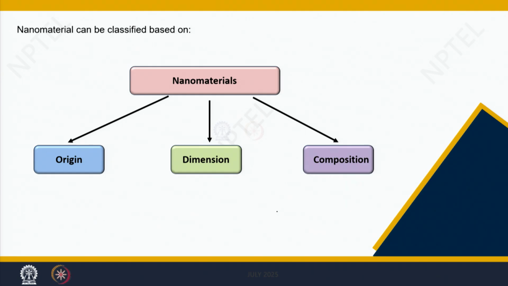In the previous lecture, we have defined nanomaterials. What is the definition?